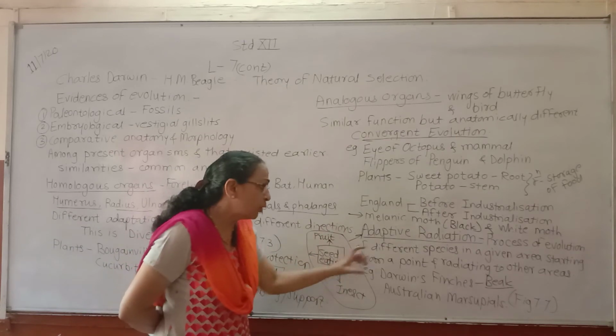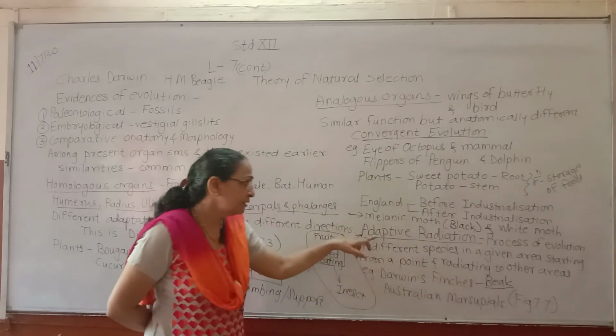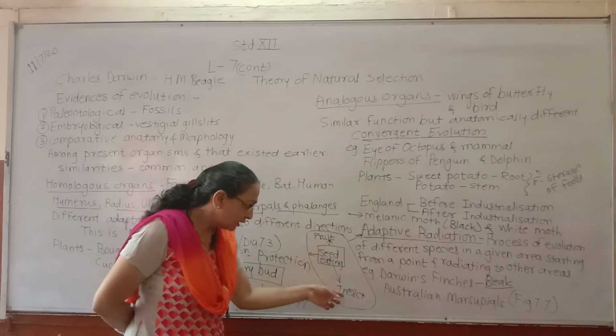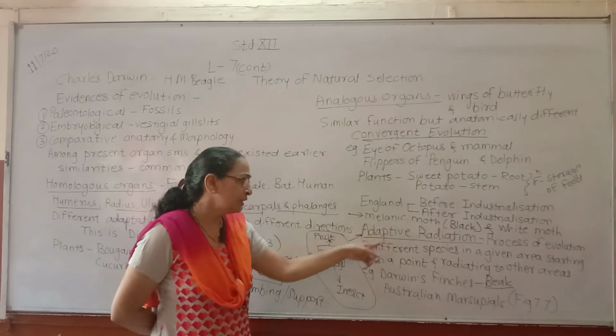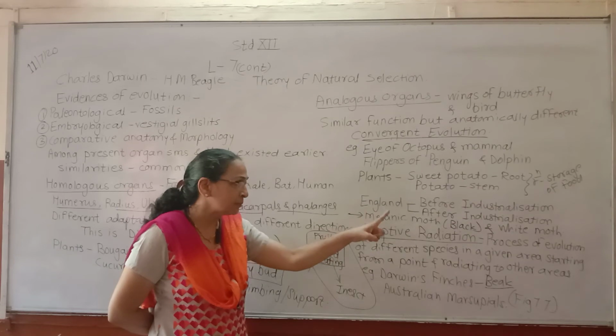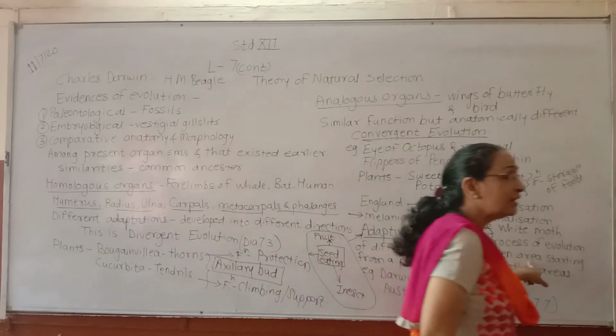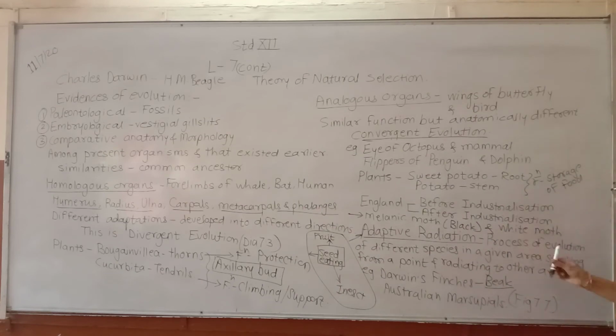So the shape of beak is different. It is adapted to the eating habits of that particular organism, and the main thing is that all this he saw in a given area, that is on the Galapagos Island.